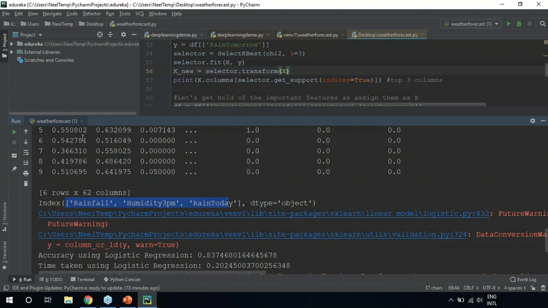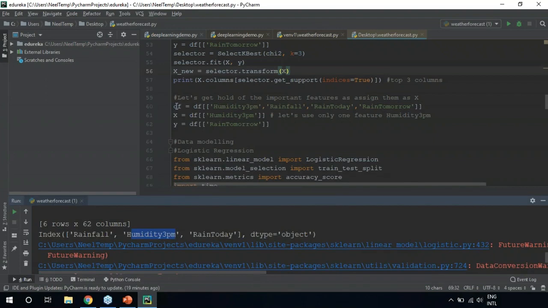That's why, to simplify the computation, we'll assign only one of these significant variables as the input. Instead of taking all three variables as input, we'll select one variable and take that as the input, and the output is the rain tomorrow variable. So basically, we are creating a data frame of all the significant variables. Basically, we're choosing this variable in order to predict our outcome. Obviously, our outcome is the rain tomorrow variable. So our input is humidity level and our output is to detect whether it'll rain tomorrow.